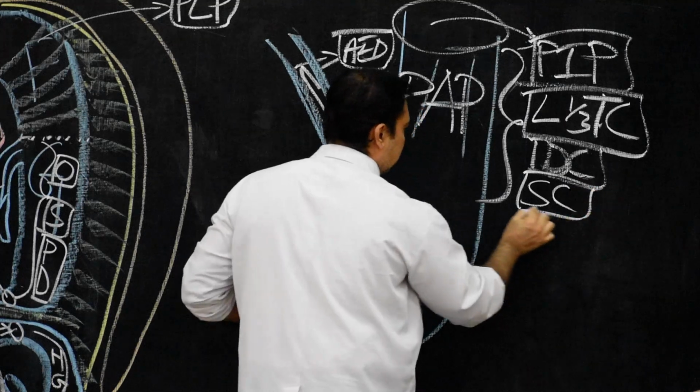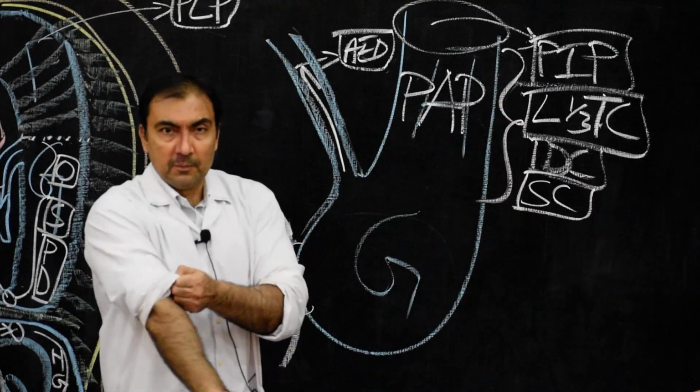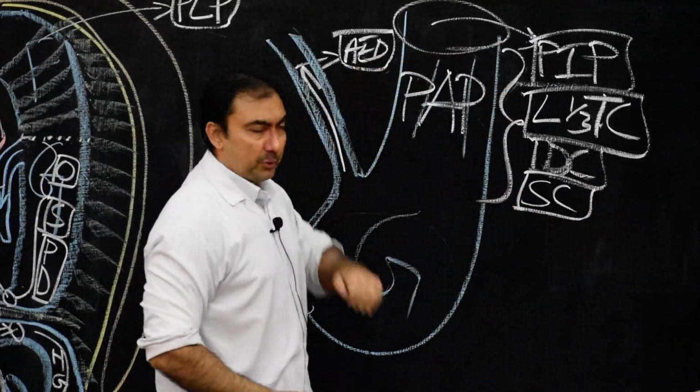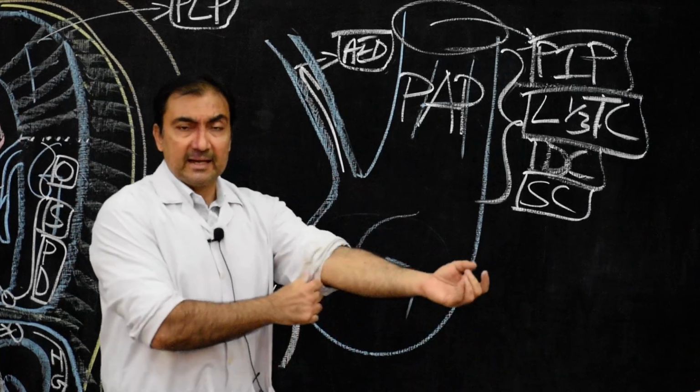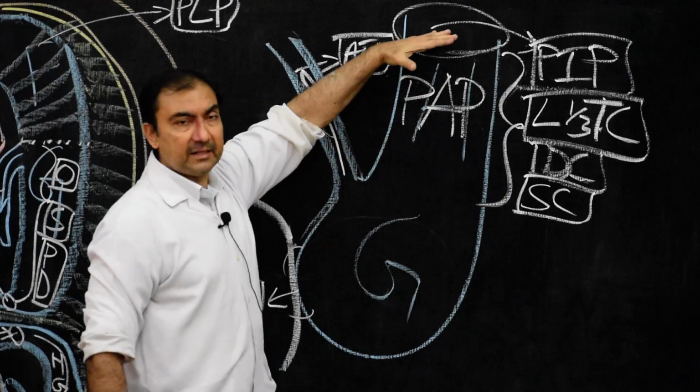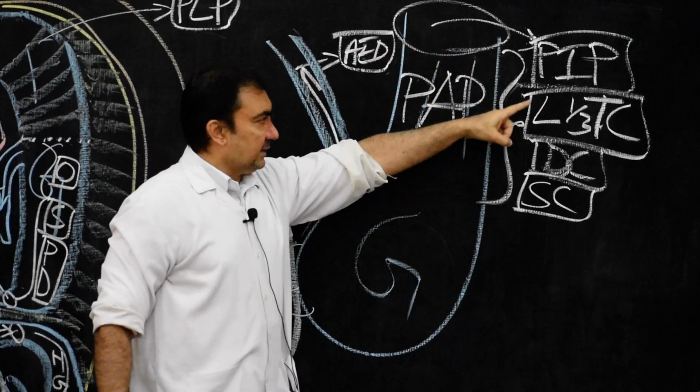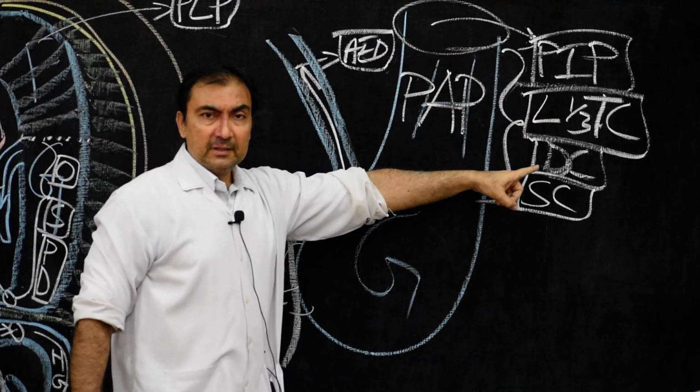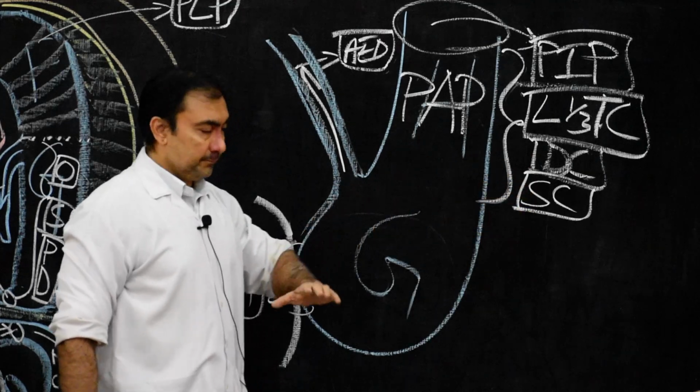So these three structures will develop from the pre-allantoic portion of the hindgut, the portion of hindgut that lies above the level of the allantoic diverticulum.